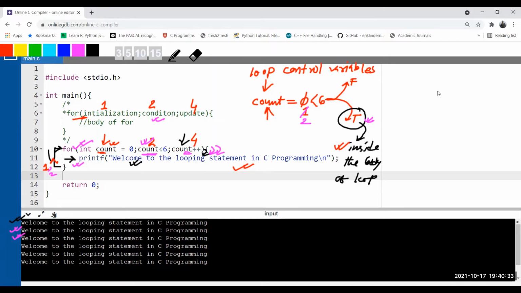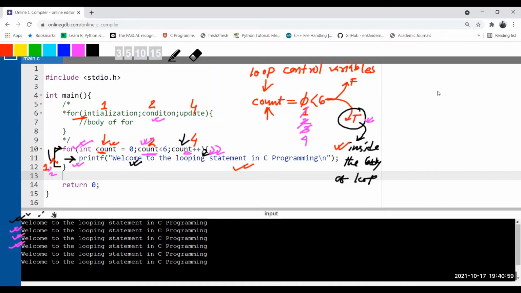Again, you're going up, and before going up, the update will be executed again. Due to this, count plus plus becomes 3. So now again you are checking the condition. 3 less than 6, is it true? Yes, it is true. So going inside, print that particular line again and going up. Before going up, execute the update statement and increment the value of count from 3 to 4.